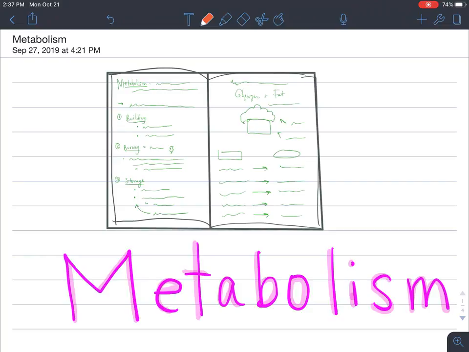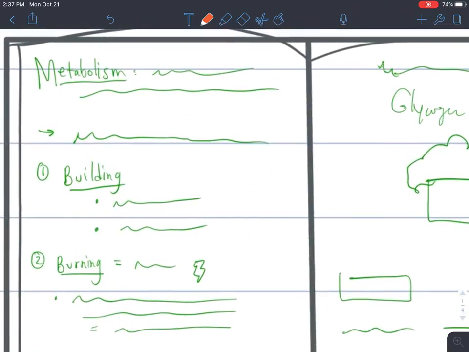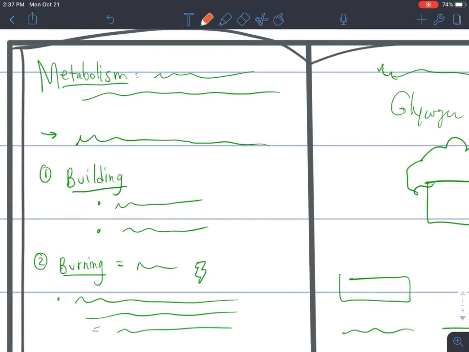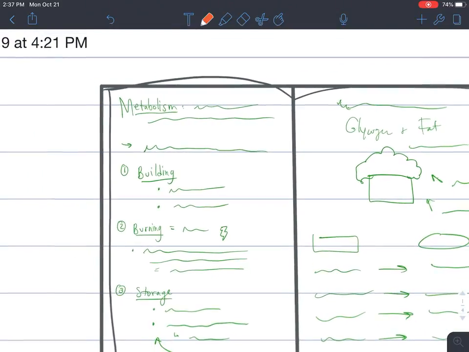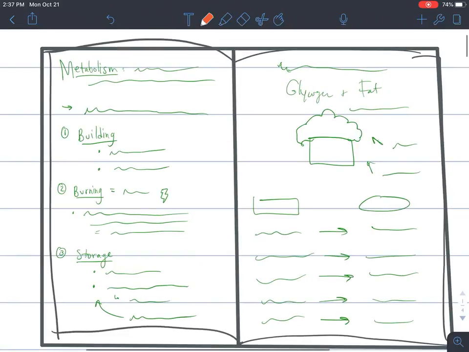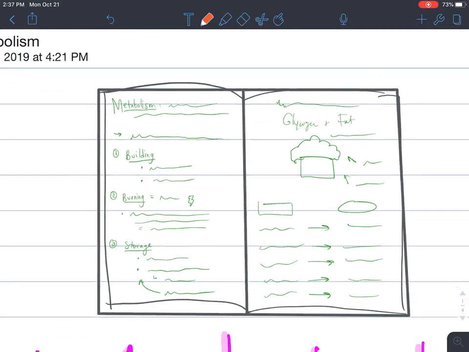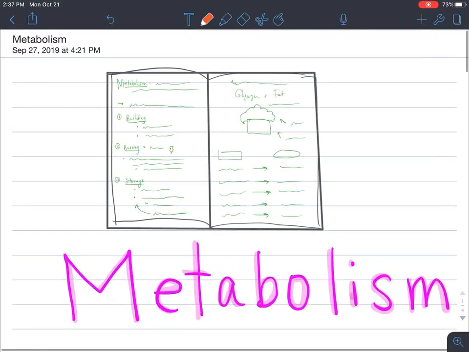Next we're gonna learn about metabolism. So you can see that is the title of this video, but it's also how we're gonna start our page. So you can use this as a title, and we'll define it, and then we'll look at the three things that happen when we eat food, and we'll look at how our body then stores, burns, and builds stuff from the nutrients that we put into our body. At least a very general overview. So let's get into it.